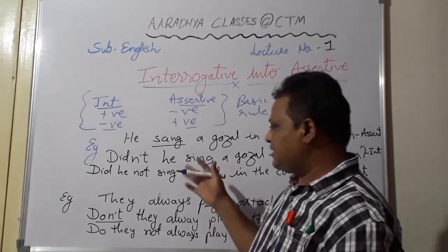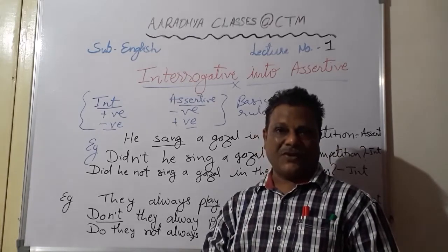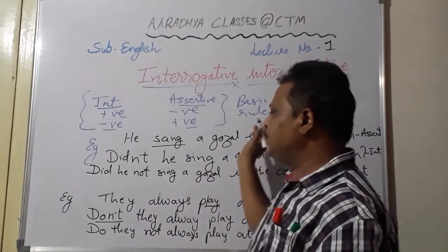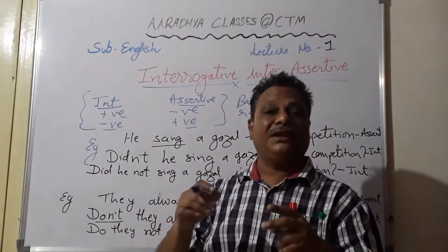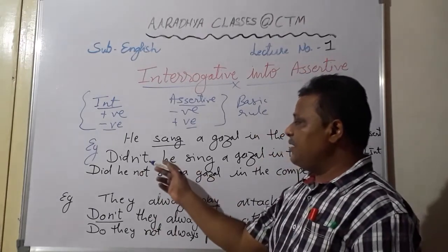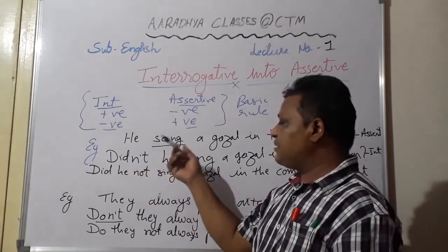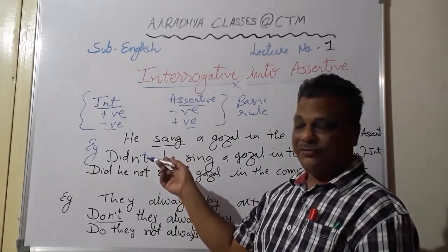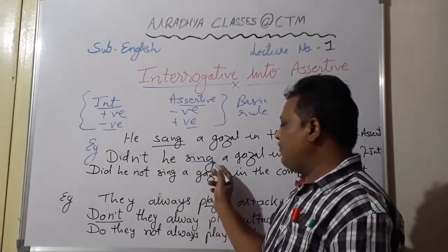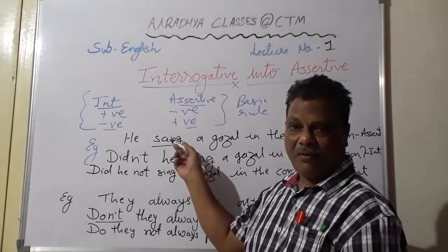So students, I request you to keep these three distinct types in mind. Then you won't have any problem converting any assertive sentence into interrogative, or any interrogative into assertive. When a negative interrogative is given and you are supposed to convert it into assertive, didn't is removed, and your main verb sing will be converted into simple past form.